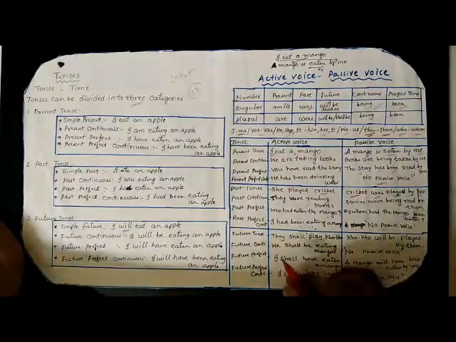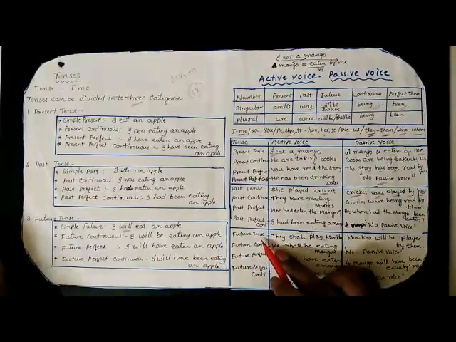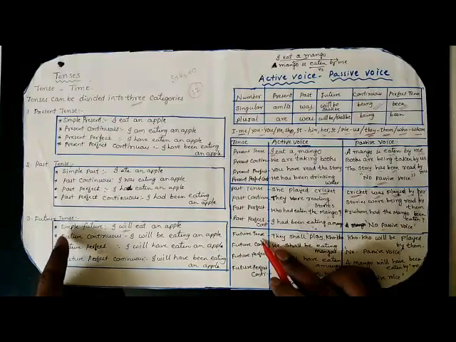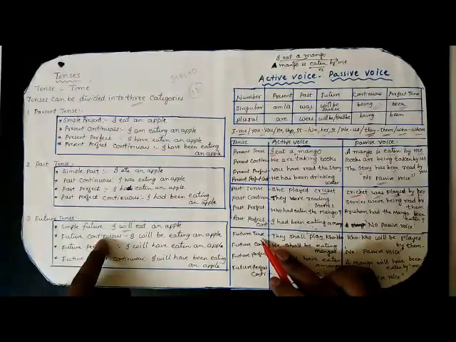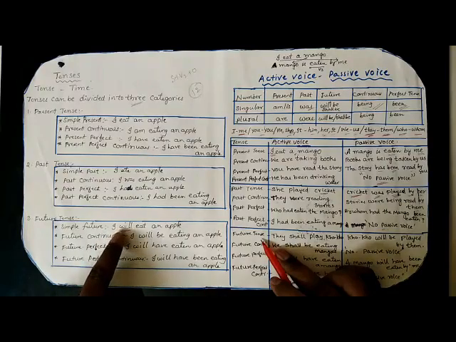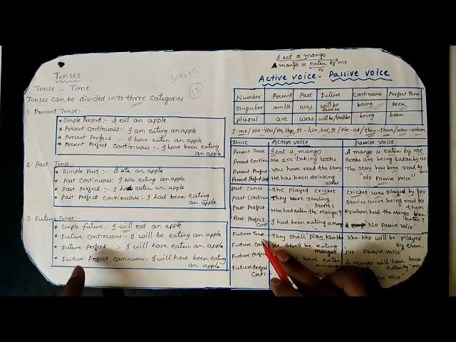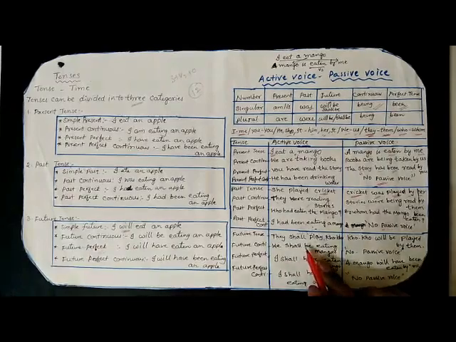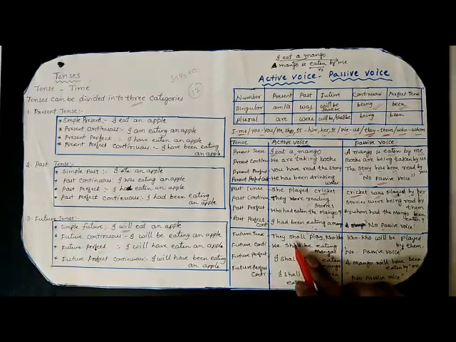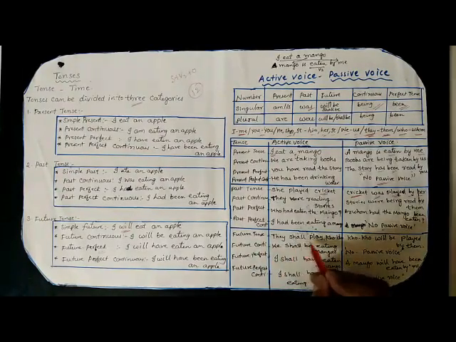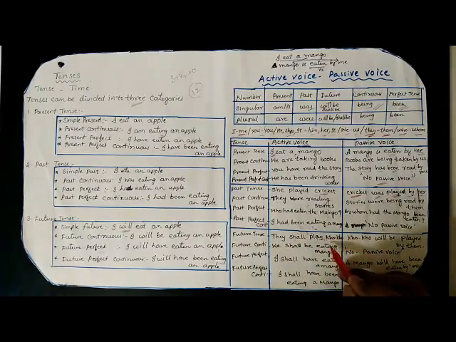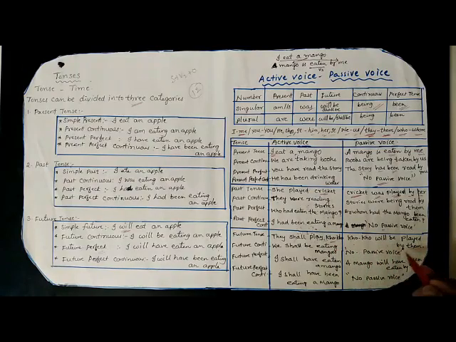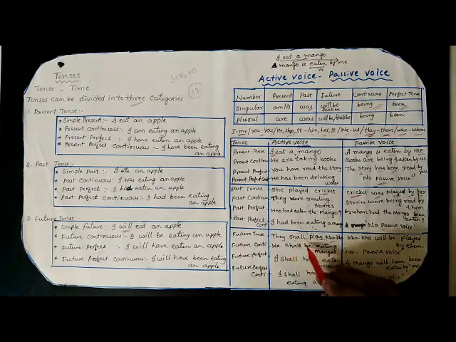Now let us see the future tense. As we have learned in tenses, the structures of future tense. Let us see these examples along with structures so that we will be able to remember this. Here future tense, they shall play Coco. So when we change this, Coco will be played by them.